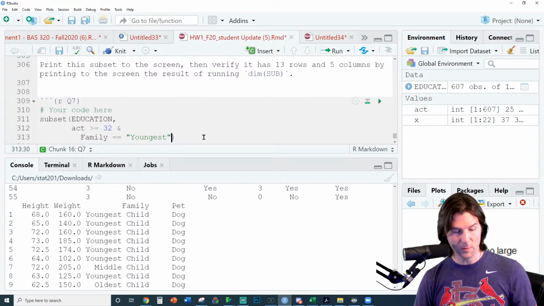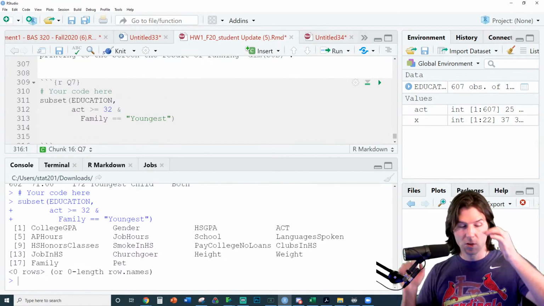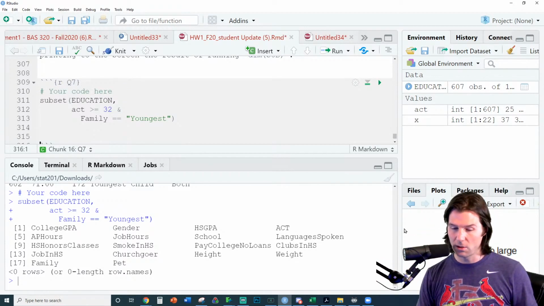So there we go right there. And let's make sure this runs. The biggest thing, it didn't run. That's a big problem right there. So we have family equals youngest. Let's take a look at the child setting right here.